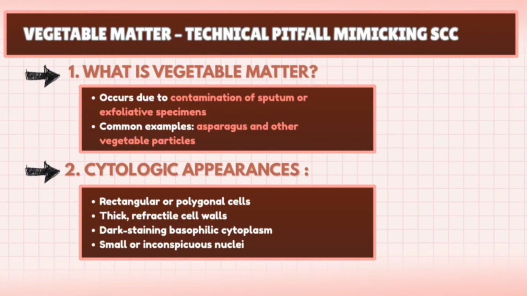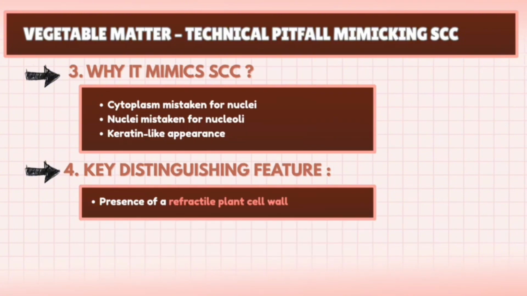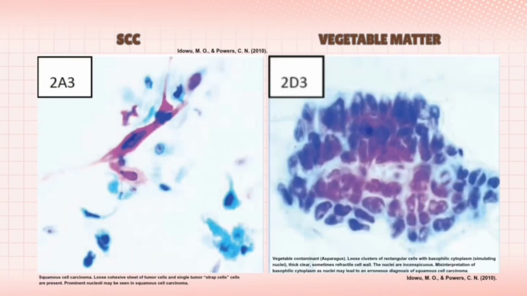Food particles such as asparagus may appear as rectangular or polygonal cells with thick refractile cell walls and dark staining cytoplasm. These features can be mistaken for keratinized squamous cells. A key distinguishing feature is the presence of a rigid plant cell wall, which is not seen in human epithelial cells. These are the pictures attached to compare SCC and vegetable matter.